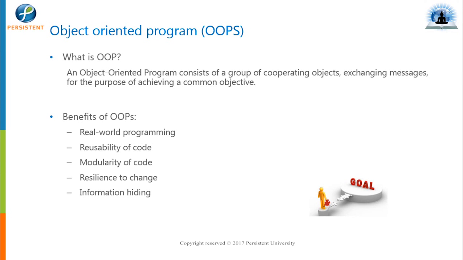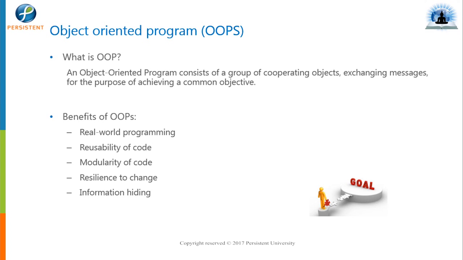To talk about object oriented programming, the very first question which comes to our mind is why object oriented programming? As we already know, we have many different concepts to create applications. We have assembly language, we have procedural language and so on, and out of that we have object oriented programming language as well.